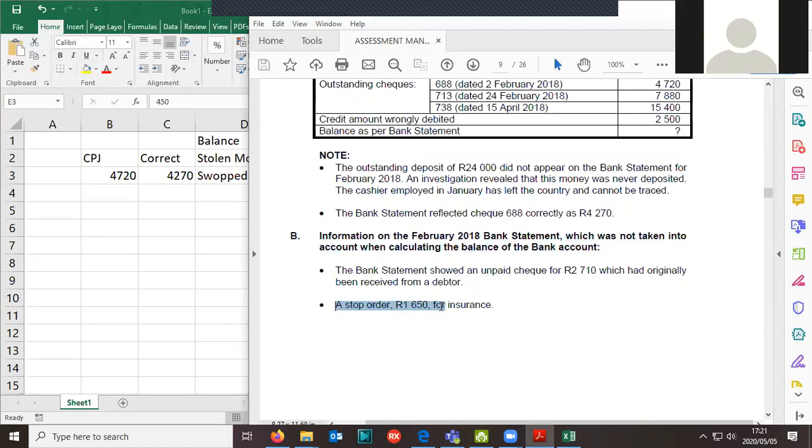A stop order 1650 for insurance. So which means it's on the bank statement, but not the bank account. Where are you going to take that to? Where do you think that's going to go? That 1650. Think about it.